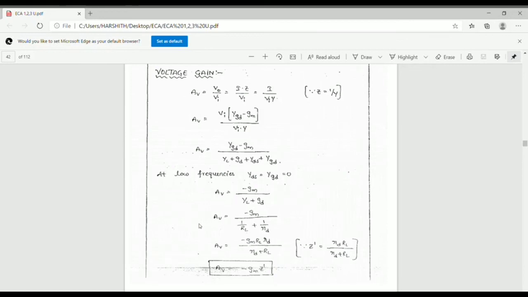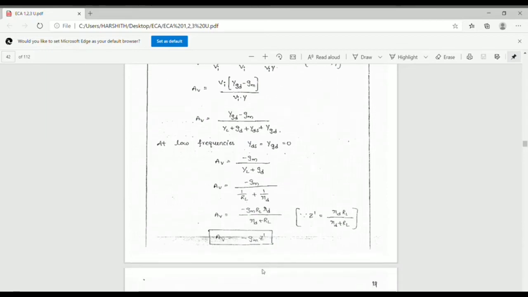So finally we get minus GM into Z dash L, where Z dash L equals RD parallel with ZL. Finally the voltage gain equals minus GM into Z dash.